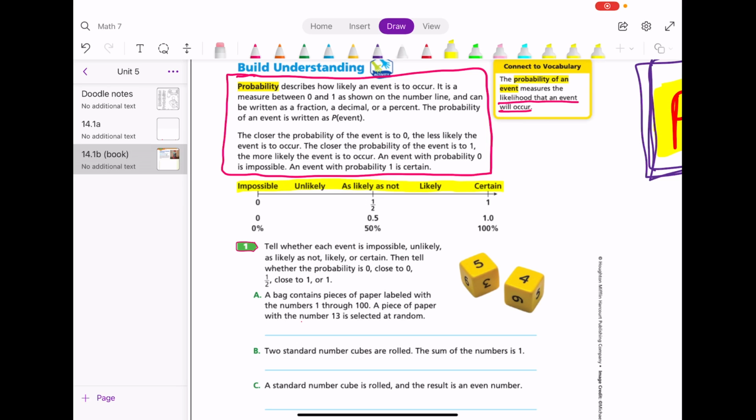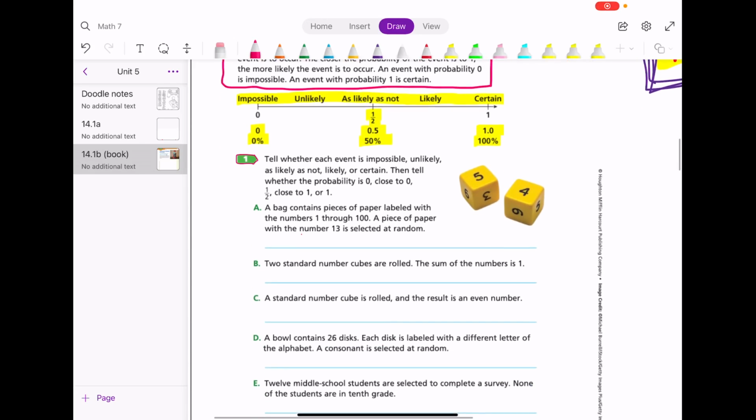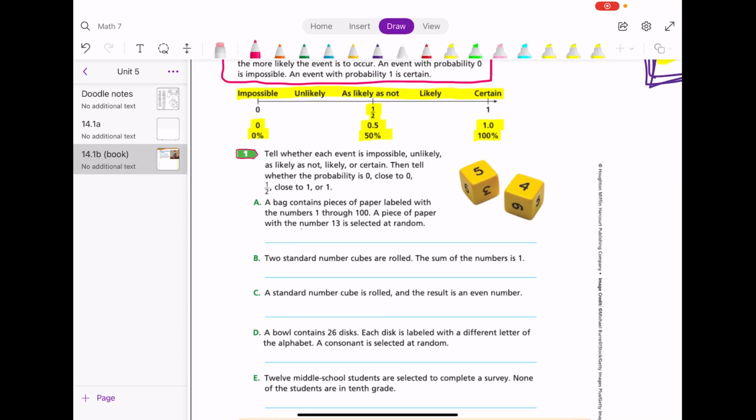We can also assign values to it. So certain is 100% of the time, or 1. Impossible is 0% of the time, or 0. As likely as not. So it's as likely to happen as not happening, like flipping a quarter, flipping a coin, 50%, 0.5, or 1/2. So for all of number 1 here, we're going to tell whether each event is impossible, unlikely, as likely as not, likely, or certain. Then we're going to say whether the probability is 0, close to 0, 1/2, close to 1, or 1.